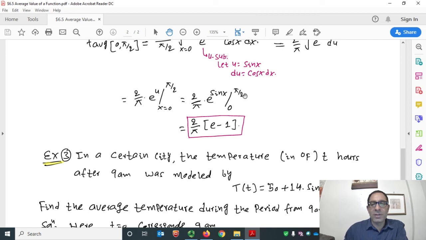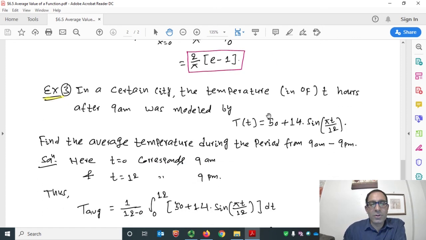And the last, the 2 over pi as it is, put x equals pi half. Sine pi over 2 is 1, so e to the 1 is e. Put the lower limit, subtract, so minus e to the sine 0, which is 0, so e to the 0 is 1. So our final answer is 2 over pi times e minus 1. Great.